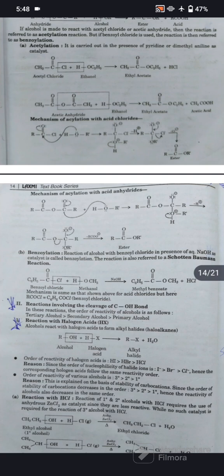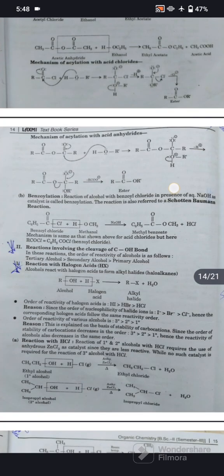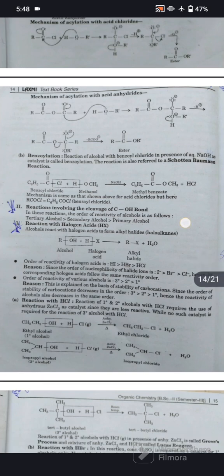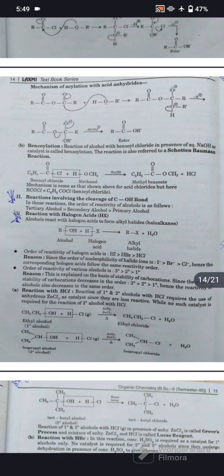First reaction is reaction with halogen acid HX. Alcohol reacts with halogen acid to form alkyl halide or haloalkane. Alcohol reacts with HX to form alkyl halide with the release of H2O. The order of reactivity of halogen acids is HI, then HBr, then HCl. Reason: since the order of nucleophilicity of halide ion is iodine, then bromine, then chlorine, the corresponding halogen acids follow the same reactivity order.